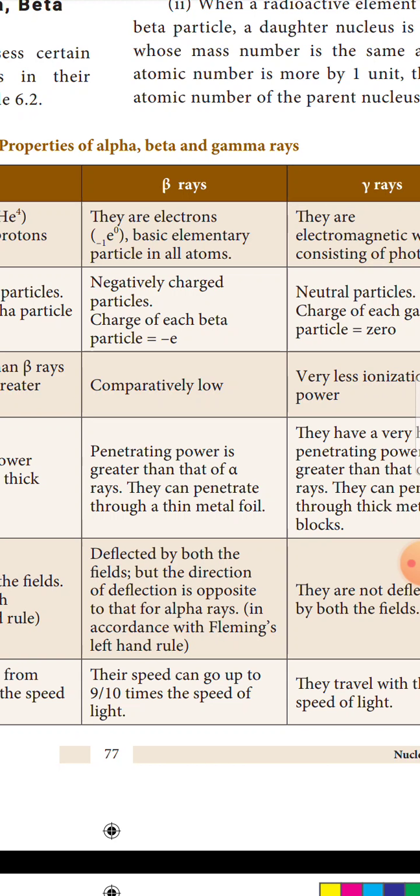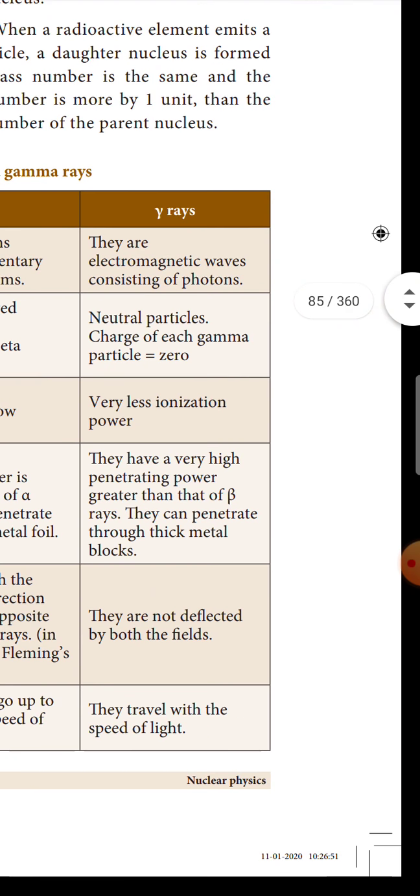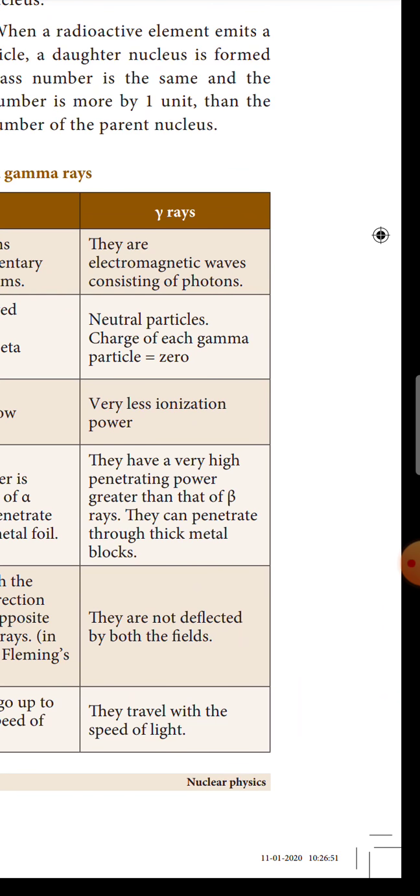It is e minus 1 0. Gamma rays are electromagnetic waves consisting of photons.